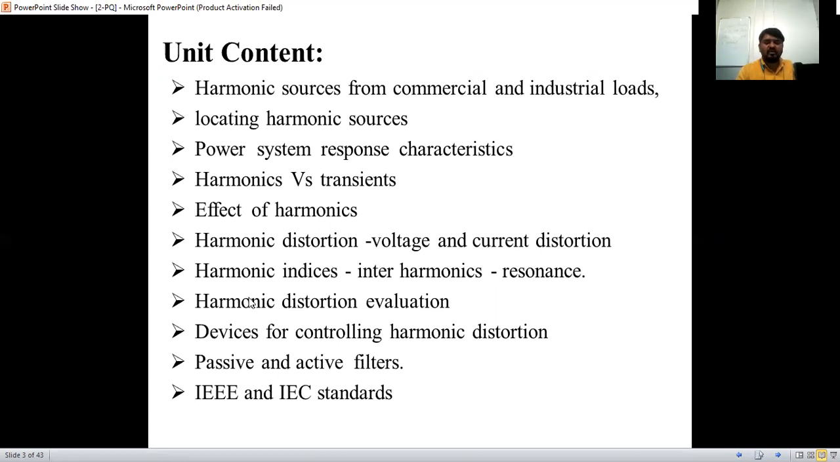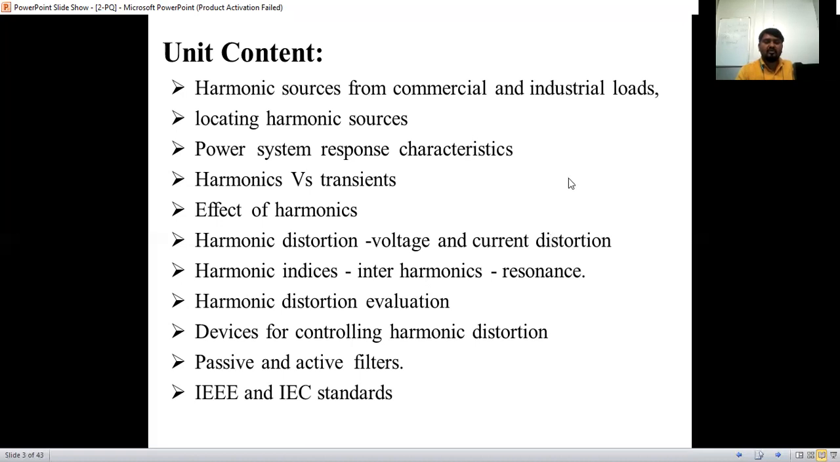Next we will discuss the indices, that is interharmonics, series resonance and parallel resonance. During series resonance, the harmonics are very dangerous. Why it is dangerous and all those things we are going to discuss. So distortion evaluation, how we have to do that. Then devices for controlling harmonic distortion.